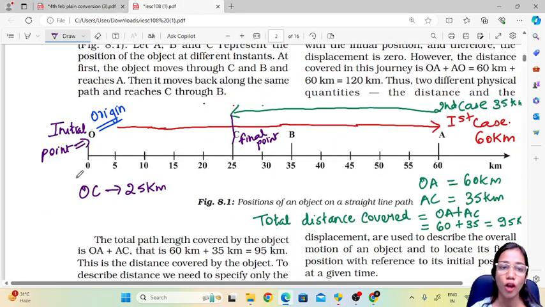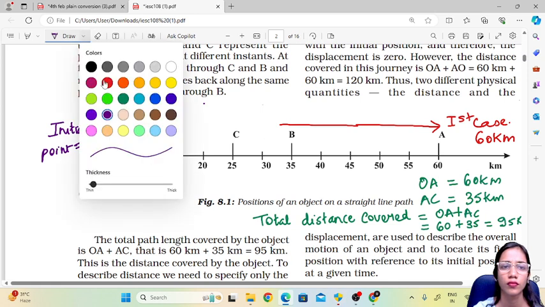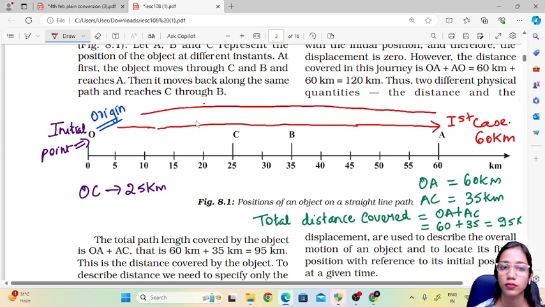So if the object is going from O to A, 60 kilometers, and then it is coming back to O. If it is going to A, in the second case it is coming back to O. So it is covering more 60 kilometers.